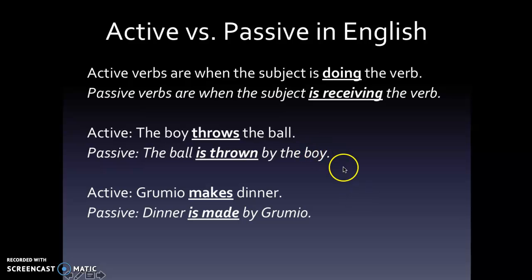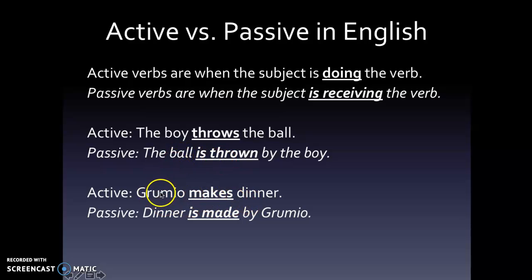So what is the point of the active versus passive? Active verbs are when the subject is doing the verb. Passive verbs are when the subject is receiving the action of the verb. Think of a passive verb where the subject is just sitting there, relaxing, being very passive, not doing anything. Things are being done to the subject. For example, the boy throws the ball. Throws is the verb. The subject here, the boy, is doing the verb. But here, the ball is thrown by the boy. The subject is the ball, but the ball is receiving the action of the verb.